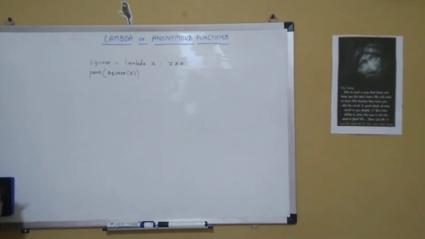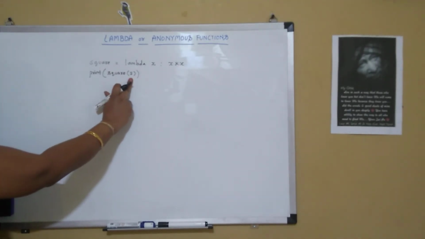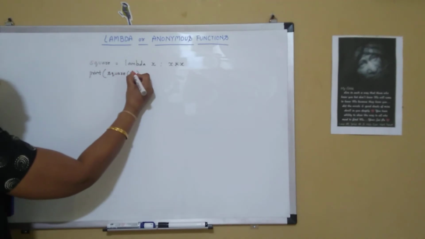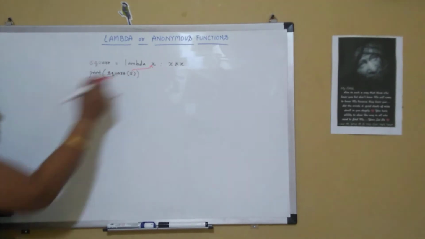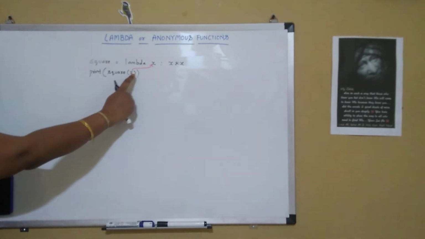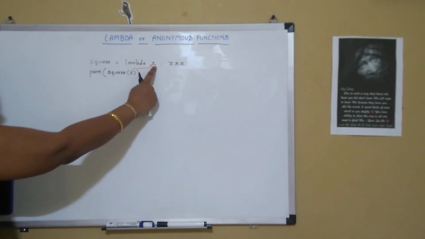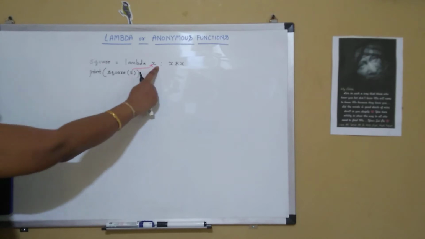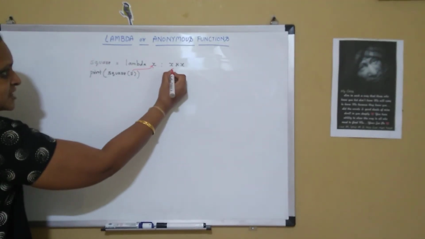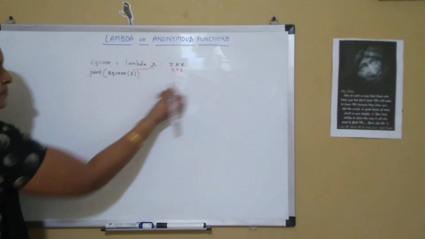So when I give this particular statement square of 5, for x, the value 5 will be taken. X will take the value 5. Since I am passing only one parameter, it takes x, and I am defining only one parameter here. So x will take the value 5 and it will evaluate a single expression, that is 5 into 5.